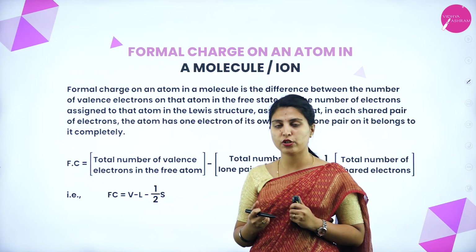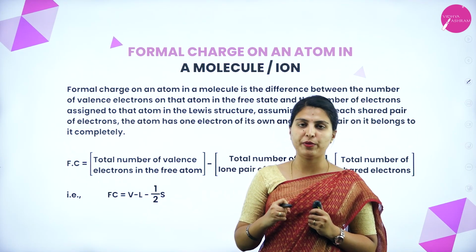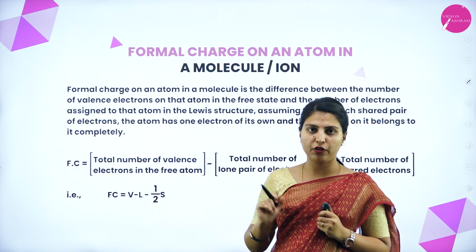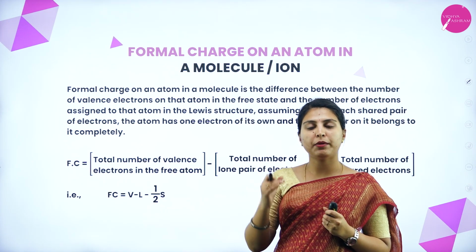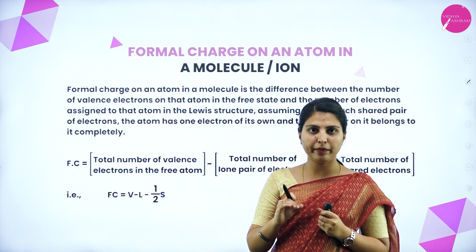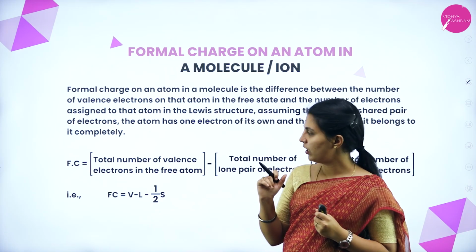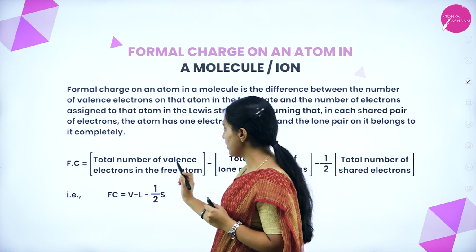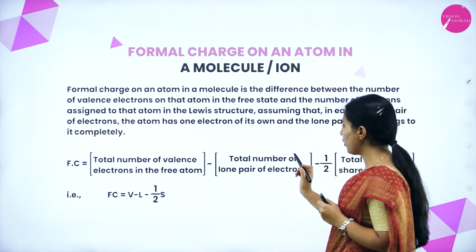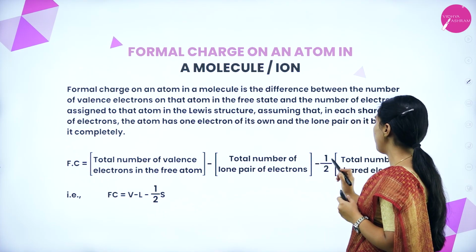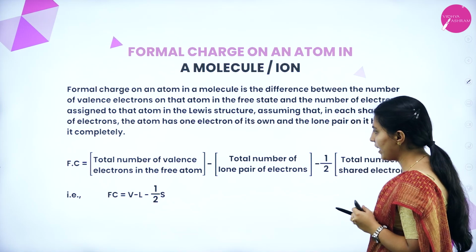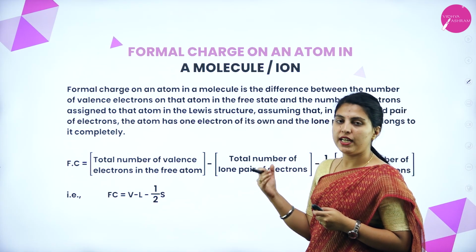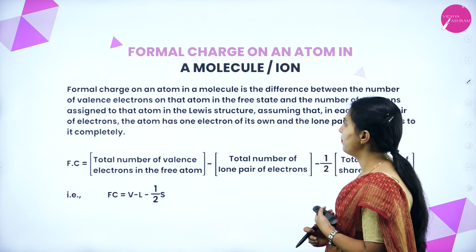What is a bond pair of electrons? The one that has been included in the bond formation. The lone pair of electrons is not included in the bond formation. But both electrons belong to the central atom, and that will be considered in the formal charge. That is, total number of valence electrons in the free atom, minus total number of lone pair electrons, minus half into total number of shared electrons. That is the formula of formal charge. We will see some examples now.